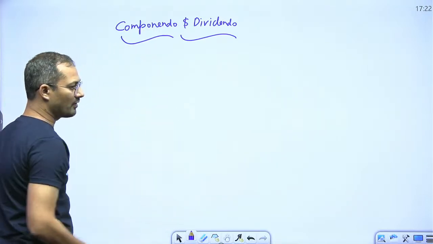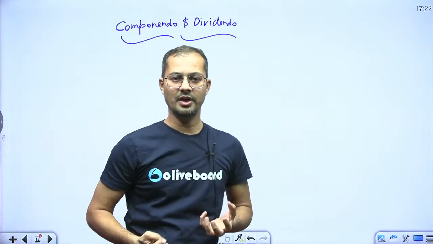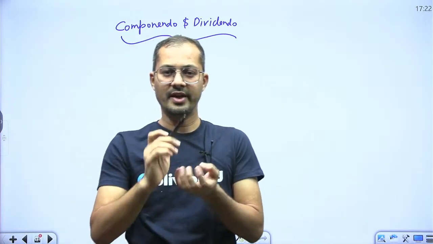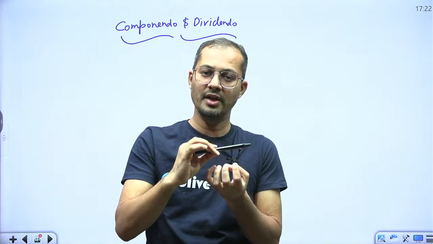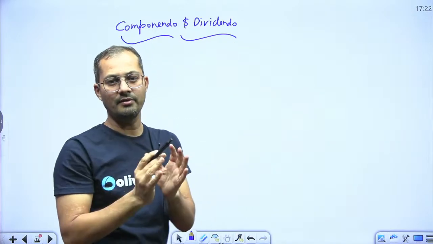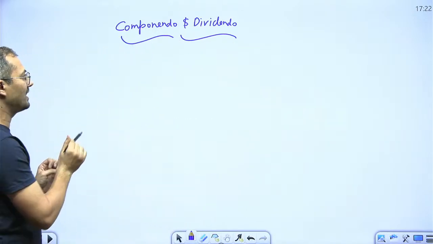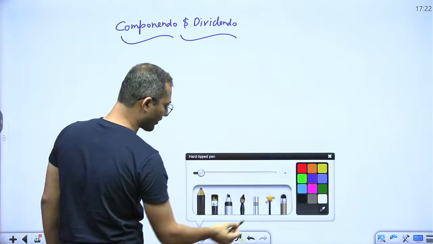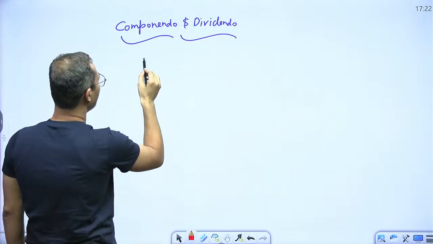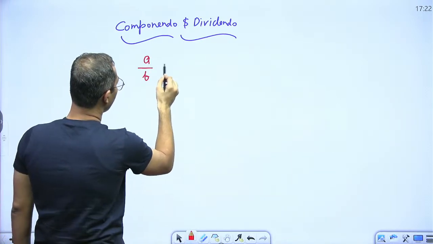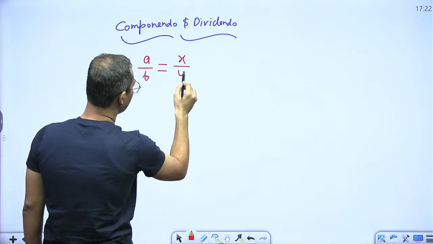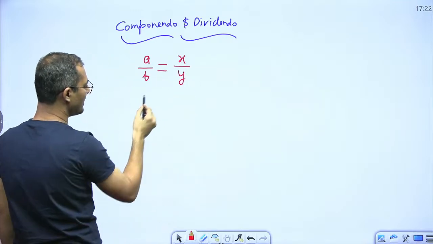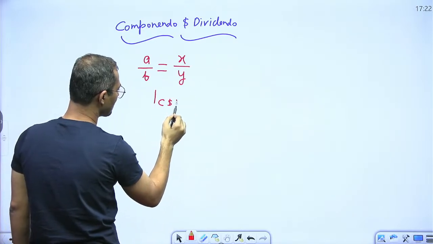So first of all, listen, we can apply componendo and dividendo only in proportion, right? When we have two ratios equal, only then we can apply it. See, if I say that I have a upon b is equal to x upon y, then after applying C and D, so what is C and D?